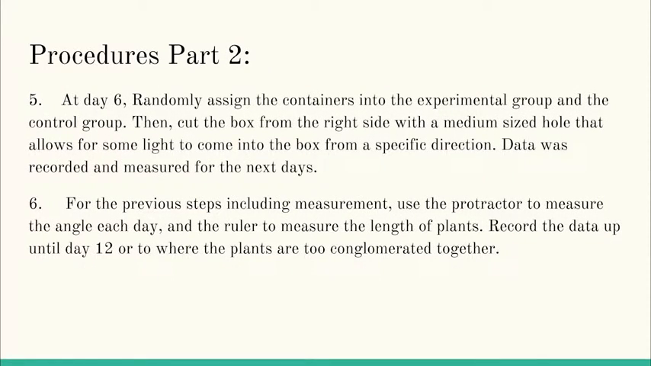Fifth, at day 6, randomly assign the containers into the experimental group and the control group, so that way you can get rid of confounding variables. And then bring the corrugated box outside, and cut it from the right side with a medium-sized hole that allows for some light to come into the box. You can do it from the left side depending on where you want the light to come from. And then record the data. For step number 6, make sure that you do the previous steps, and make sure that you measure them using the ruler and a protractor for the angle.